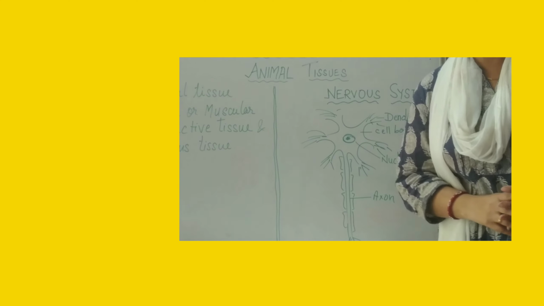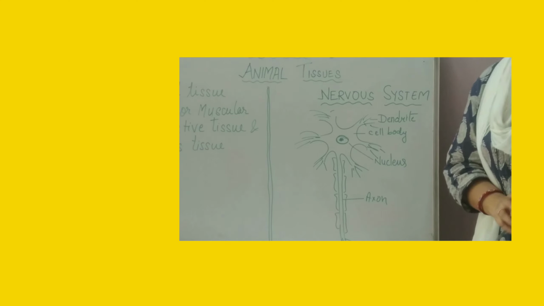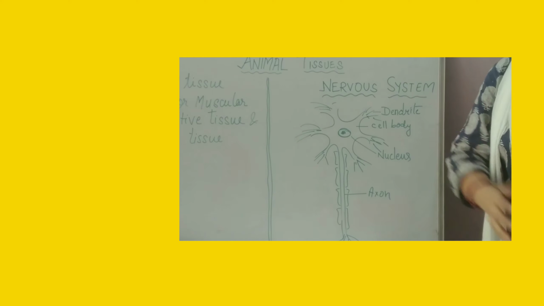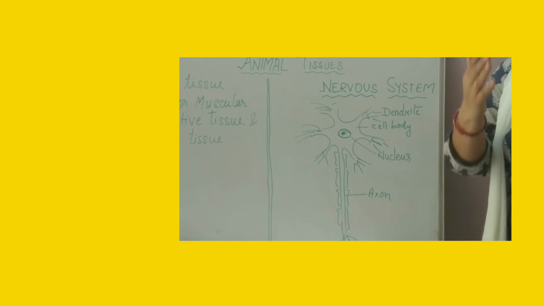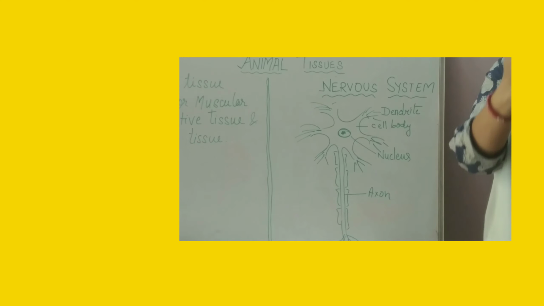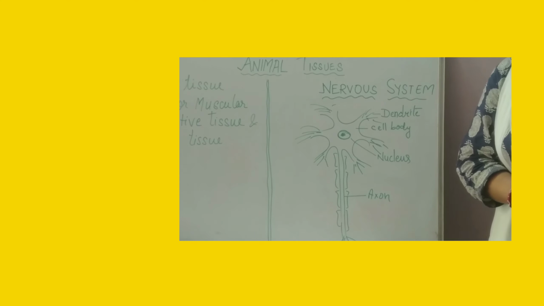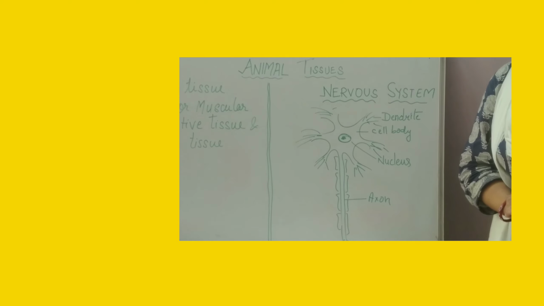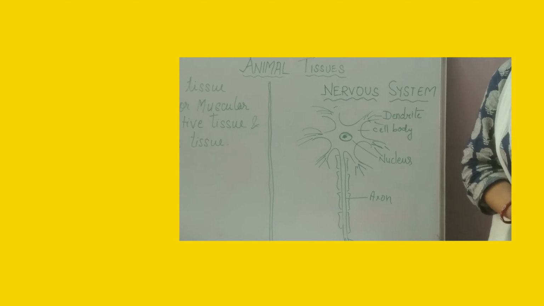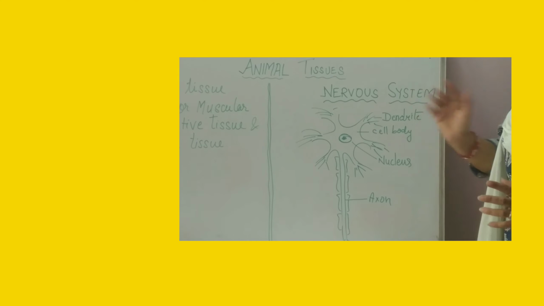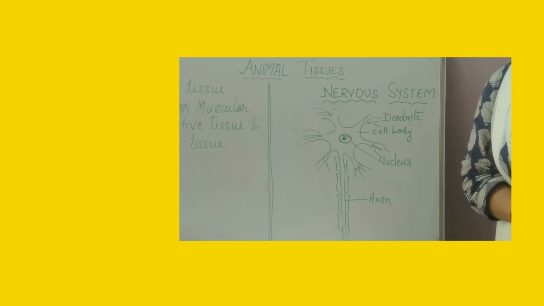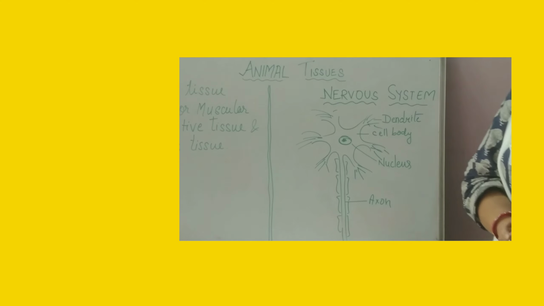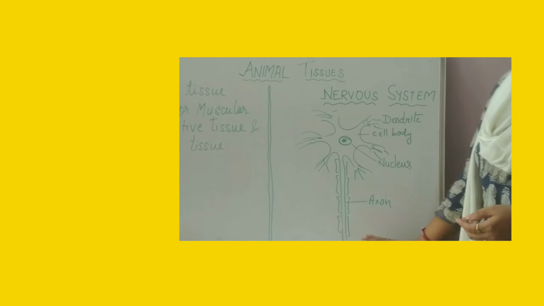As we all know, stimuli from one part of the body can be conveyed to another part of the body, as well as to the brain, or from the brain to different parts of the body. For this, specialized cells and tissues work together, that is nervous tissue or nervous system. The unit of the nervous system is the nerve cell.